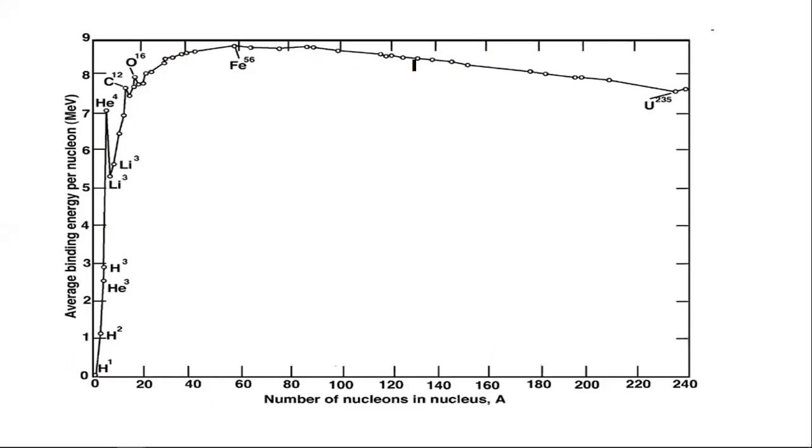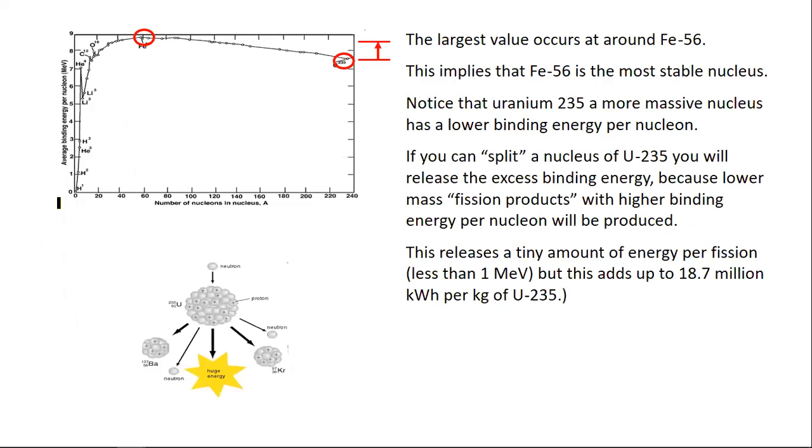The value remains nearly the same and gradually decreases, and for uranium we have this value. Here the average value is nearly around 8 MeV. Along the x-axis we plot the atomic mass number, and along the y-axis we plot the binding energy per nucleon.